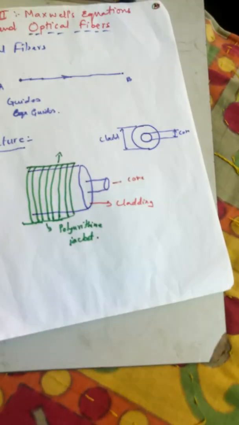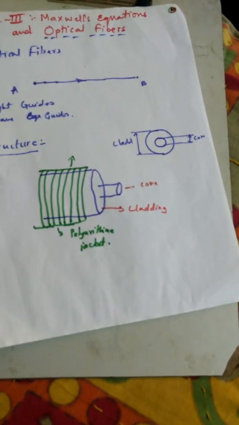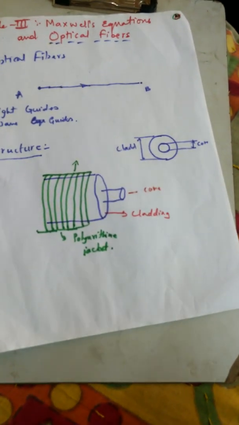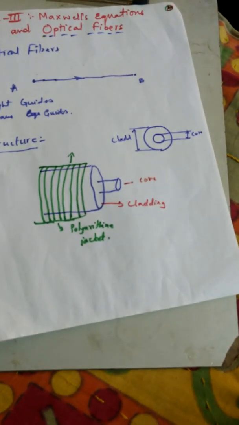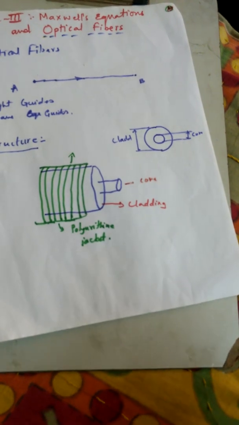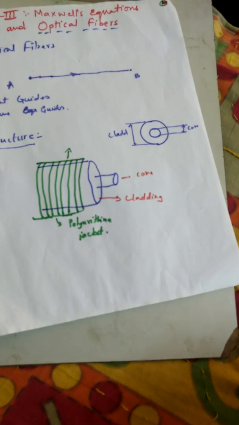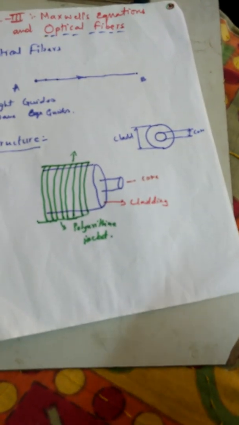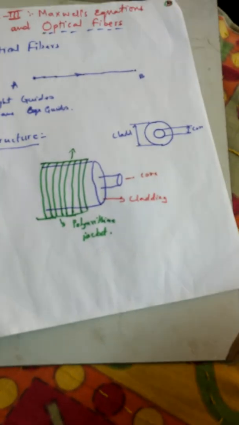Why are we using this jacket? Because in an optical fiber cable, we have a large number of such optical fibers clubbed together. Now when we have that, all the fibers should be separated from one another. So therefore we use some material wound on it. The other purpose is the protection of these optical fibers. If any forces act on the fiber, it may get damaged due to the external force. To avoid that, we are using this polyurethane jacket.